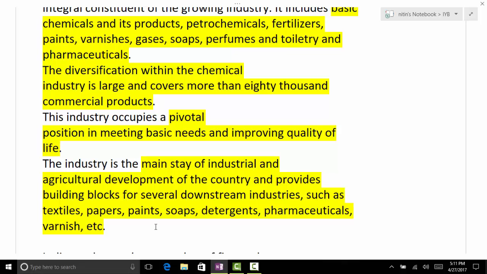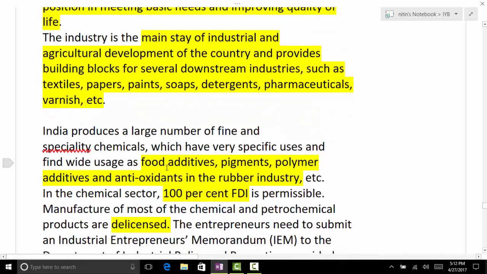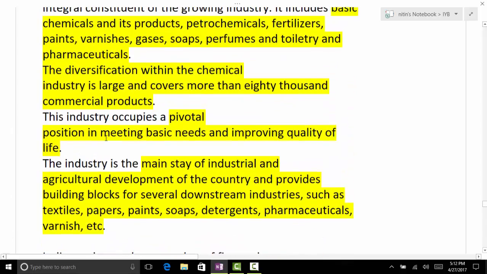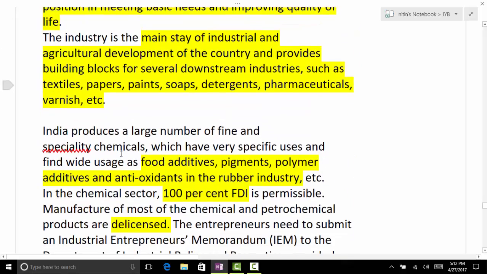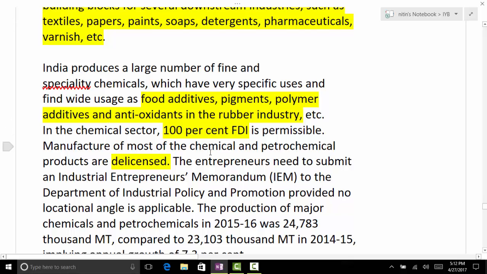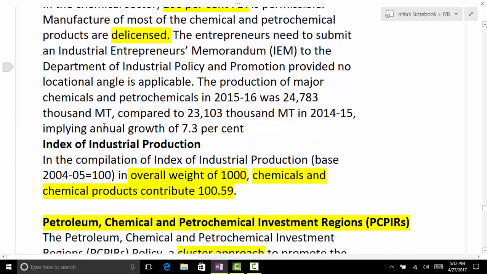Textile again has huge socio-economic linkage to our economy, to our country. Pharmaceuticals also has huge significance. In textile we use it for colors and all, dyeing and color. Food additives, pigments, polymers, all these. In the chemical sector we now have 100% FDI. De-licensing has been done regarding it.